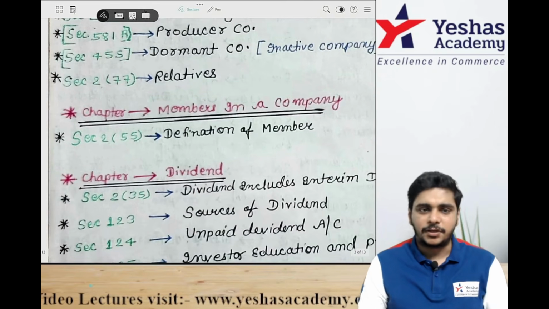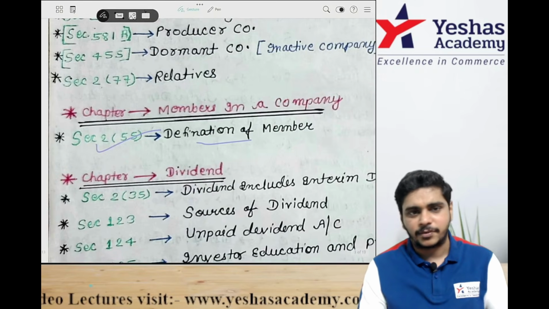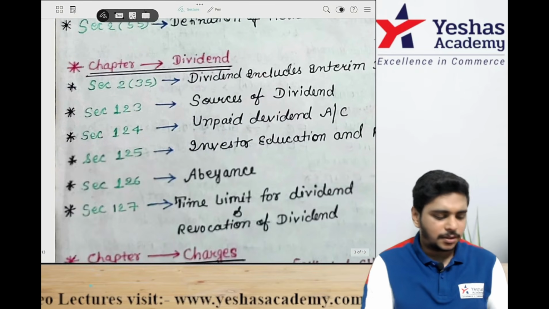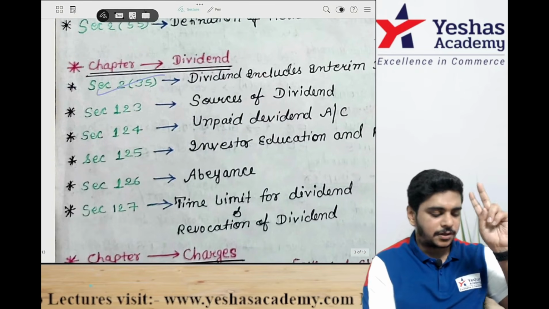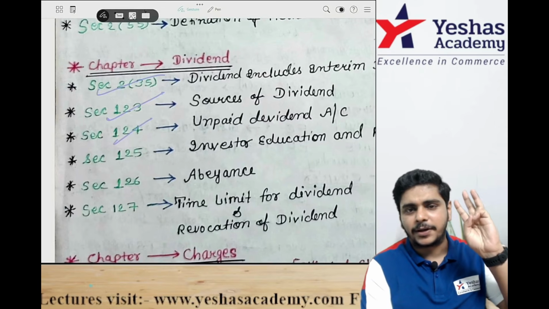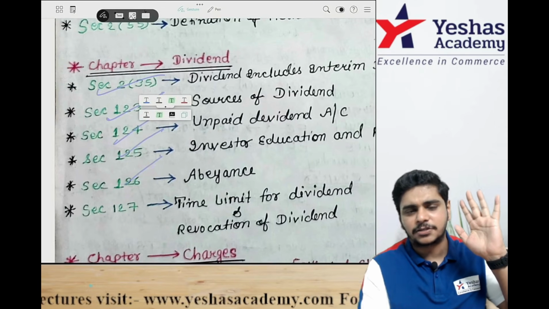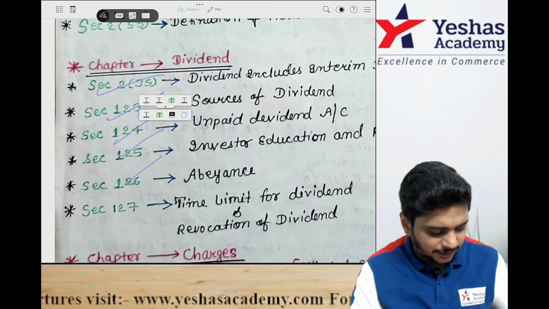In membership, we did 2(55), the definition of member. Dividend, very simple. 2(35) is the definition of dividend, which includes interim dividend. Section 123 for dividend, 1 to 3 sources, 1 to 4 unpaid, 1 to 5 IPF, 1 to 6 abeyance, 1 to 7 time limit.